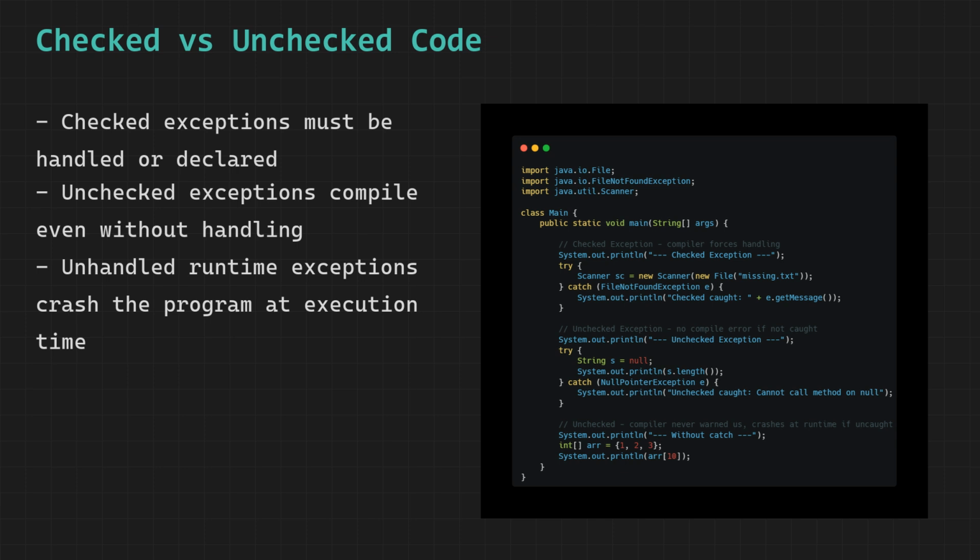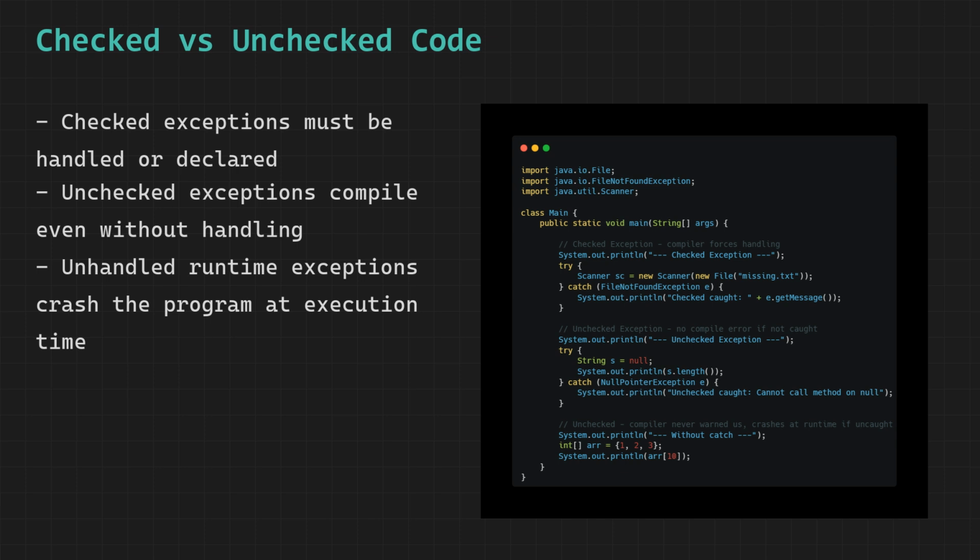But at runtime, when Java tries to access index 10 of an array that only has 3 elements, it throws an ArrayIndexOutOfBoundsException. Since there is no catch block to intercept it, the exception is completely unhandled. The program crashes immediately and prints a full stack trace to the console showing the exception type, the message telling us index 10 is out of bounds for an array of length 3, and the line number where it happened.